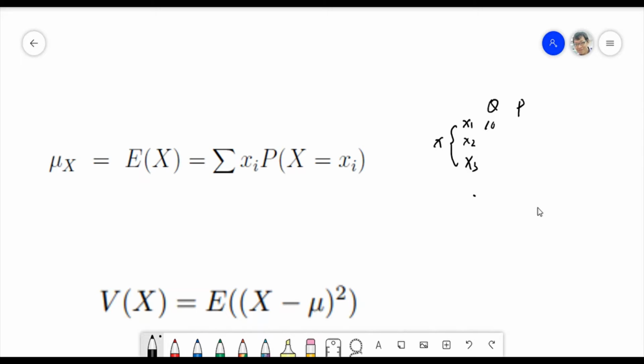Here's 100, here's 200, here's 400. The proportions here are 1/2, 1/4, 1/4, and they need to add up to 1.